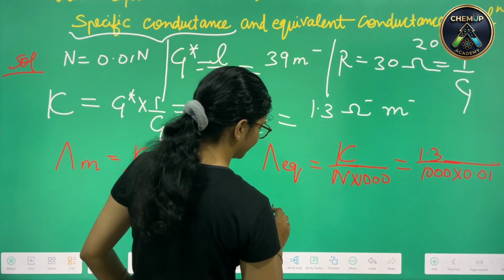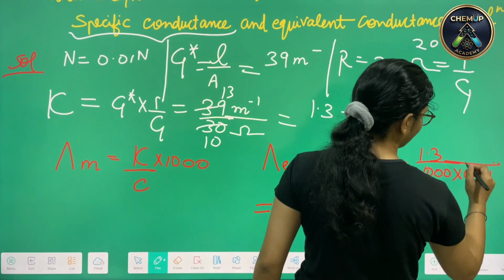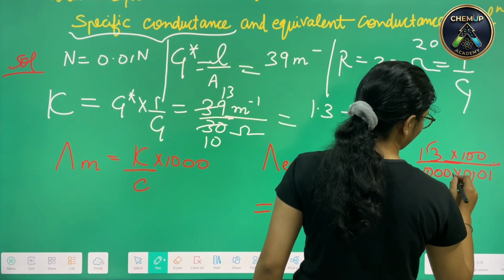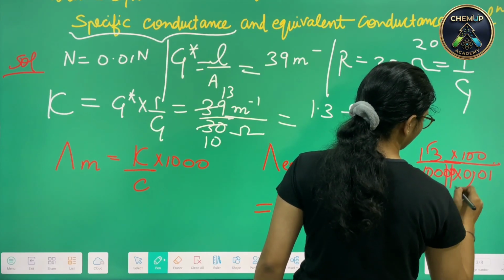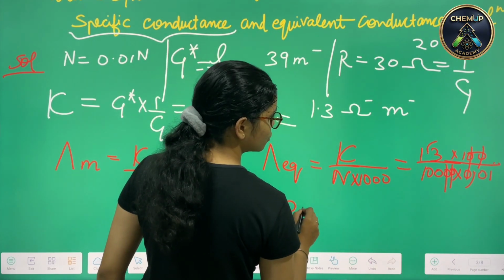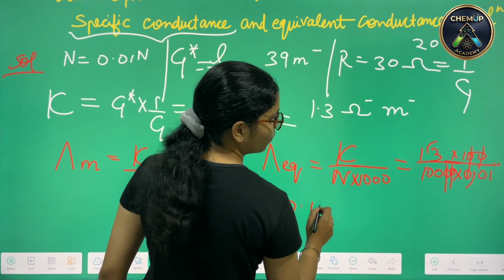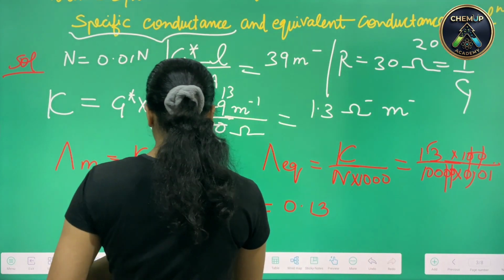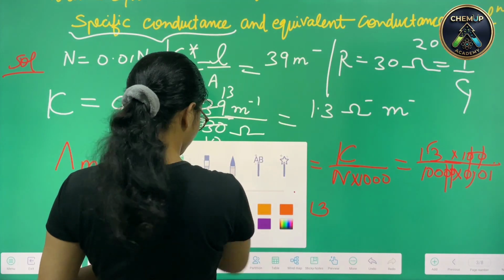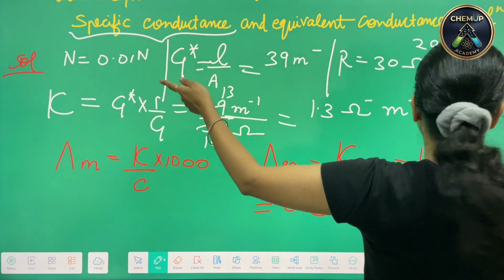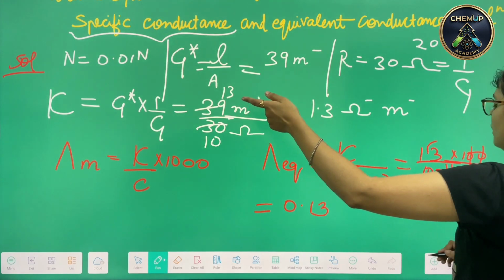On solving this particular thing, we can have 0.13 equivalence. Let's place the units also. On placing the units, here we have the unit as normality, normal.